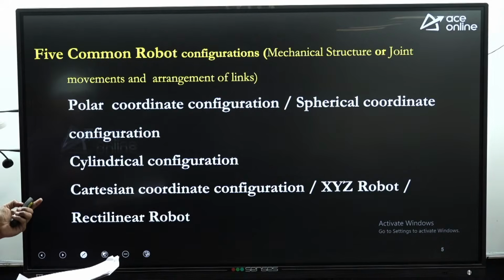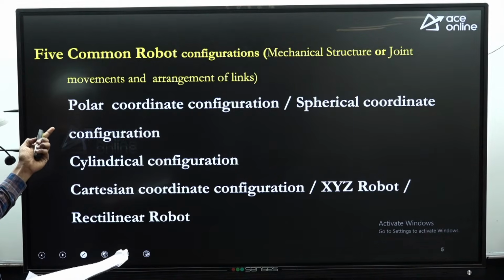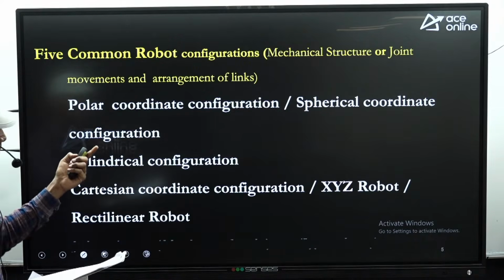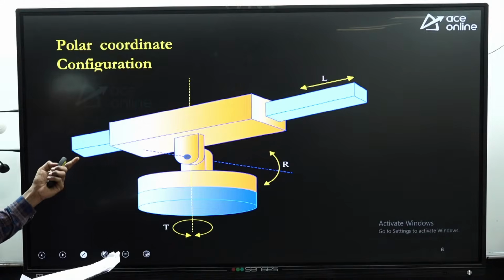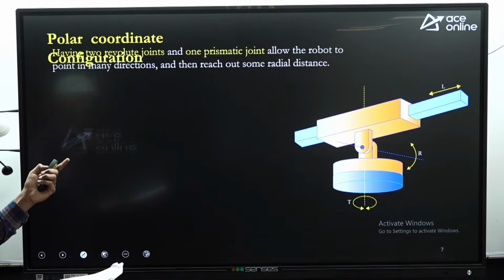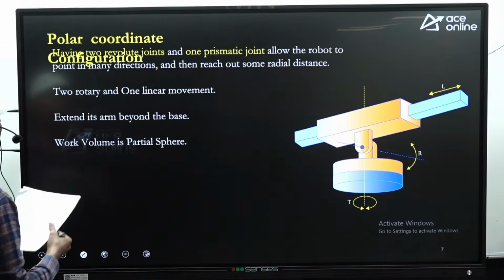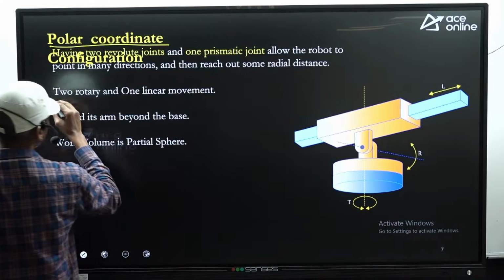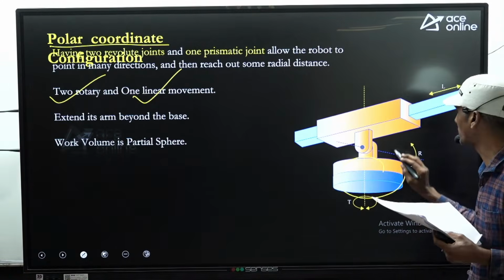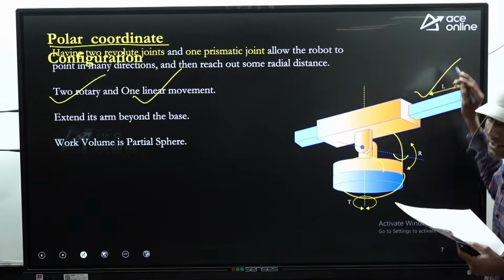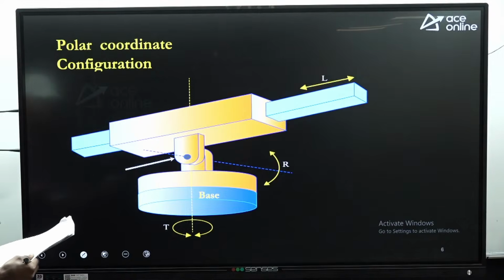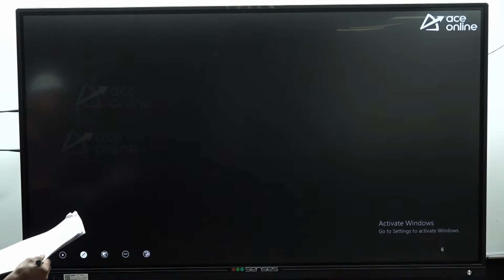So from this question we can say that the answer is the polar coordinate configuration, right? The same thing we have seen in the detailed diagram as well as the basic features concerned to the question also, right? In the polar coordinate configuration, we are going to get 2 rotary motions as well as 1 linear motion. The correct answer to this question is option D, right?